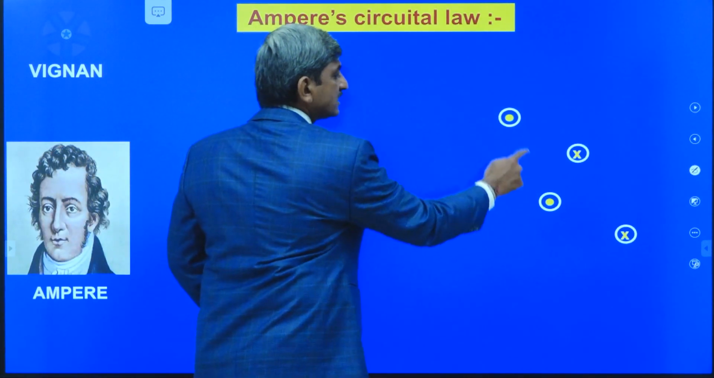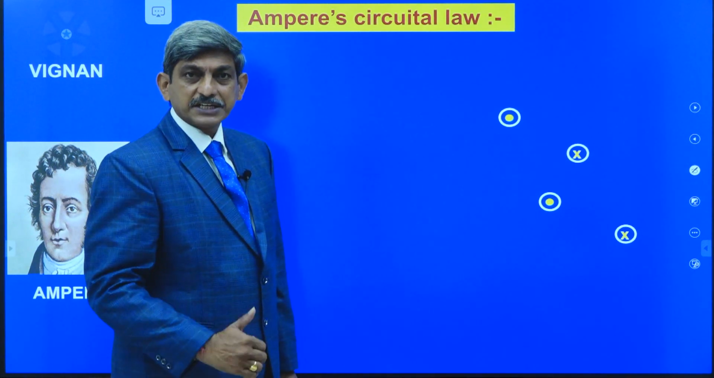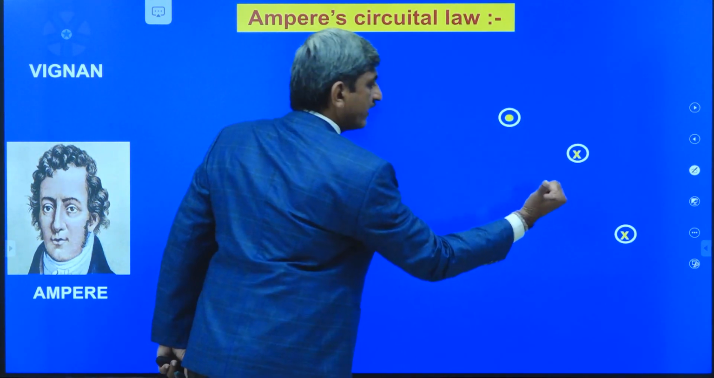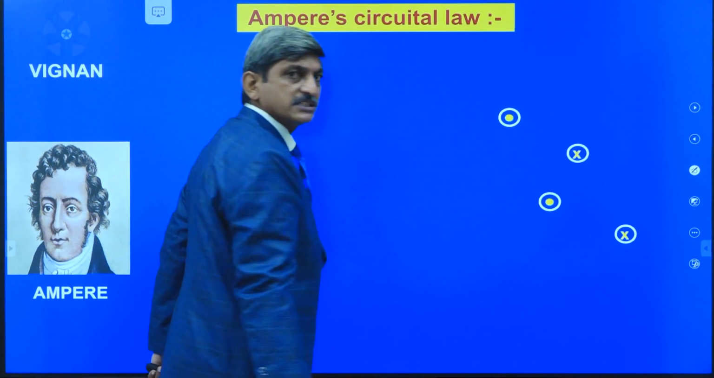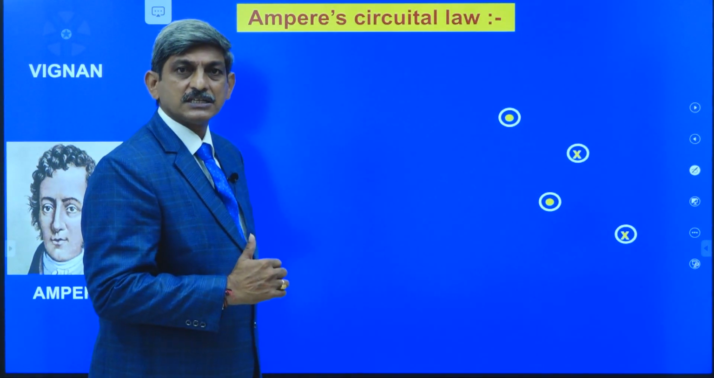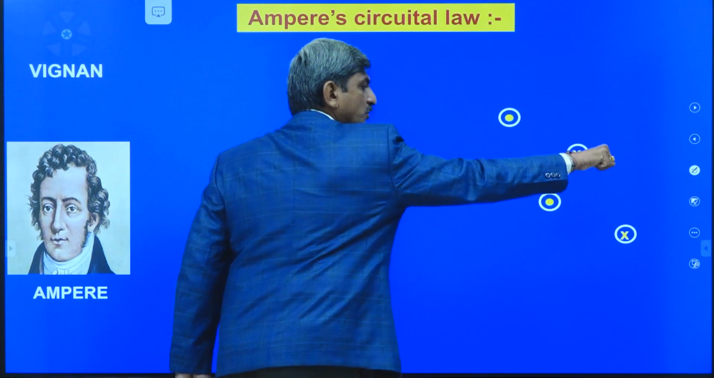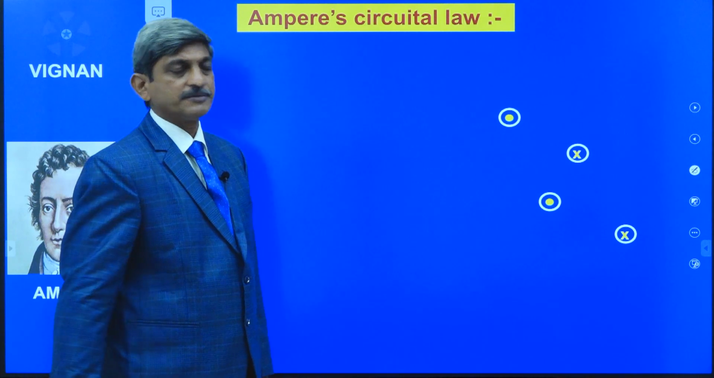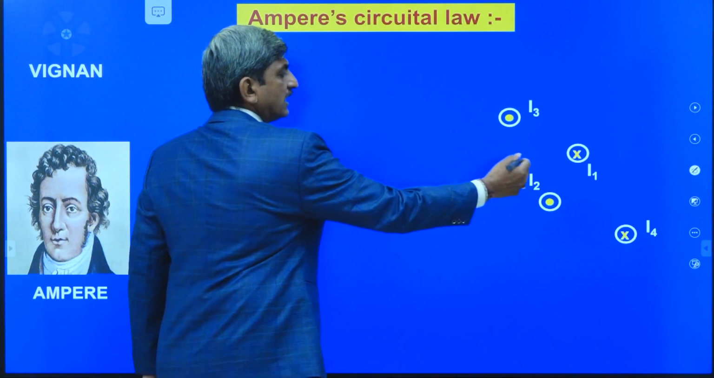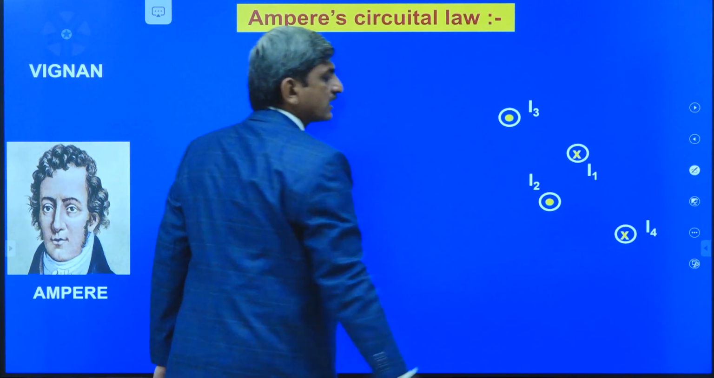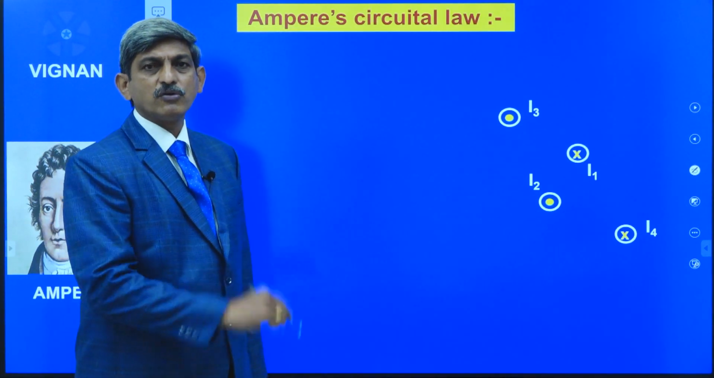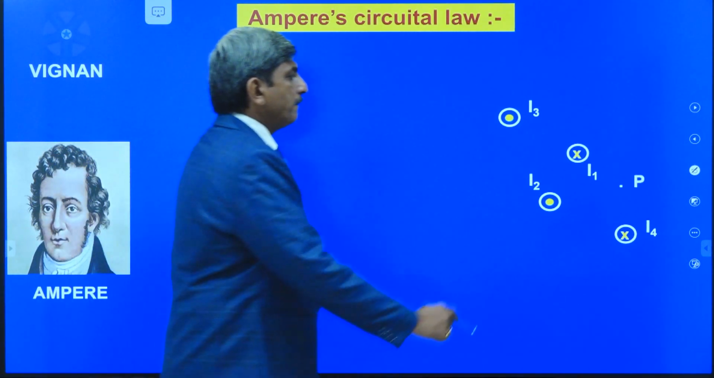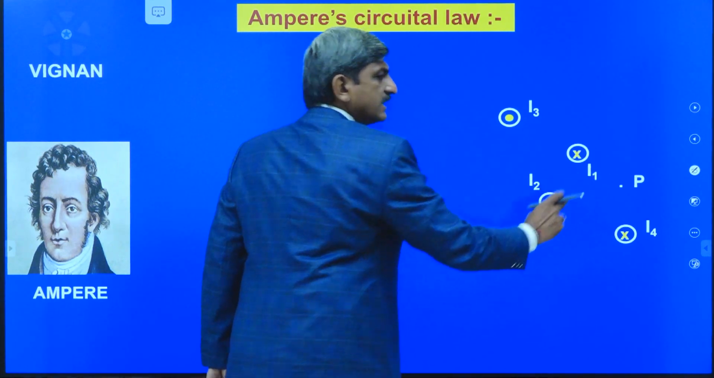See here, these dots indicate that the directions of the currents are perpendicular to the board and coming out of the board like this. Whereas these encircled cross marks indicate that the directions of the currents are perpendicular to the board and entering into the board like this. This is the universal notation which is used to represent the direction of the currents. Now let us assume that I1, I2, I3 and I4 are the currents passing through the 4 wires. Okay? We want to determine the magnetic field produced by all these 4 wires at point P.